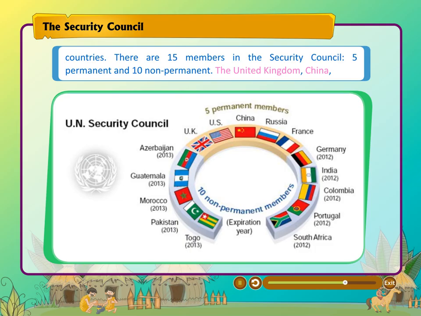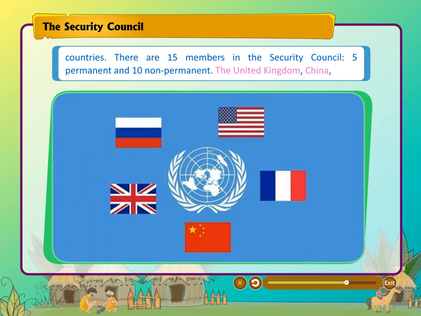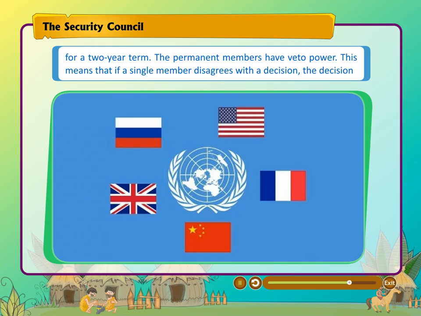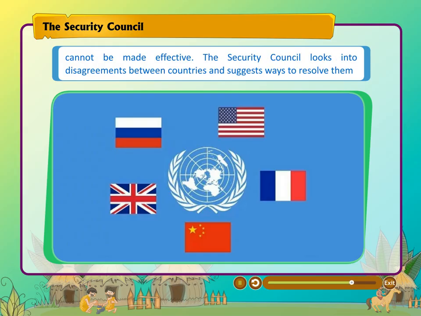There are 15 members in the Security Council, 5 permanent and 10 non-permanent. The United Kingdom, China, France, Russia and the United States are the permanent members. The non-permanent members are elected by the General Assembly for a 2-year term. The permanent members have veto power. This means that if a single member disagrees with a decision, the decision cannot be made effective.